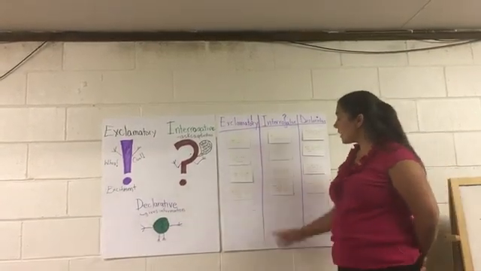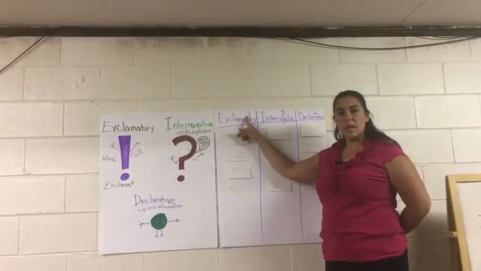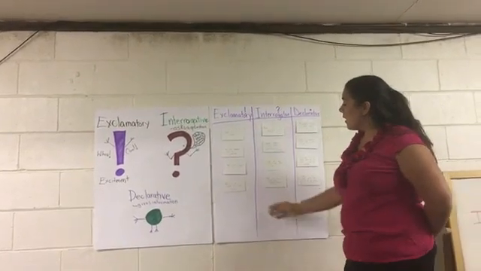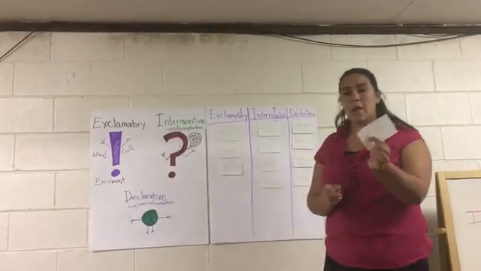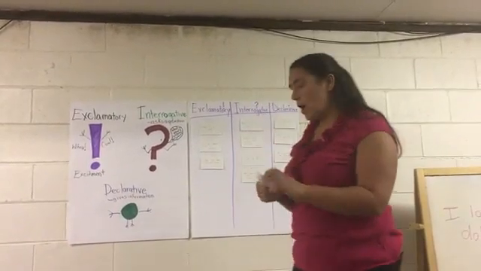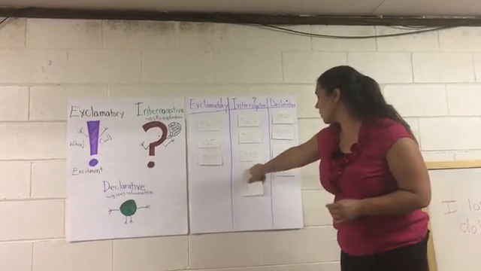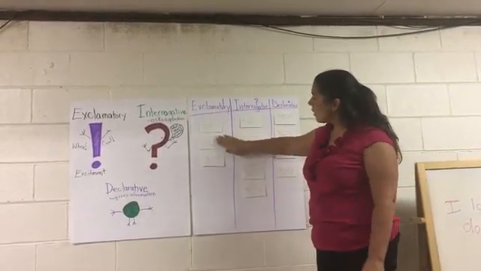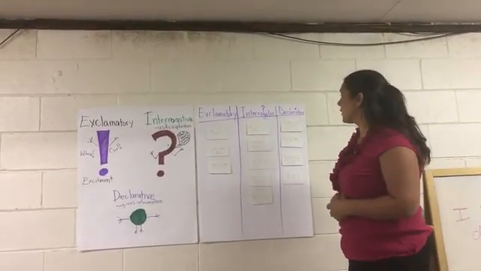Yes. What is a group of fish called? Is that an exclamatory sentence? Is that something you say exciting? I don't think so, but it does have a word in it. That first word right there is what? Is what? That's a question word. So we need to move that over to our interrogative. There's a shark, and all the rest of these, very exciting, are our exclamatory sentences.